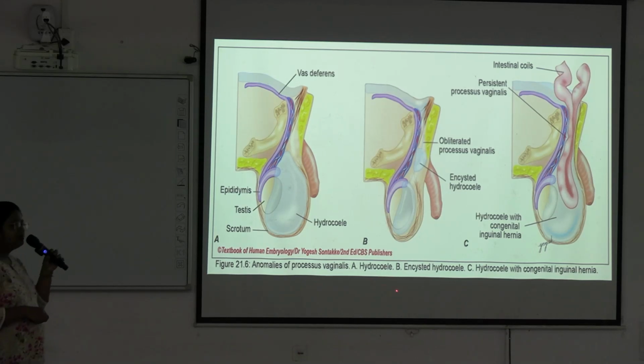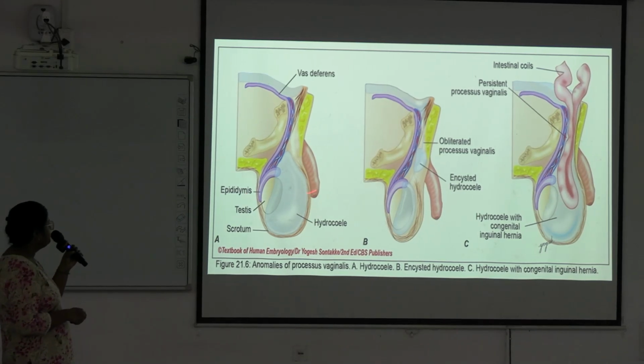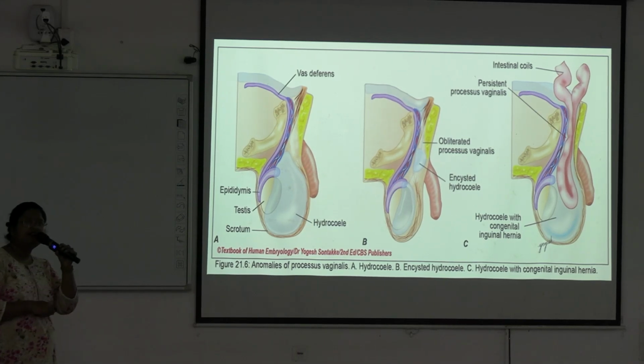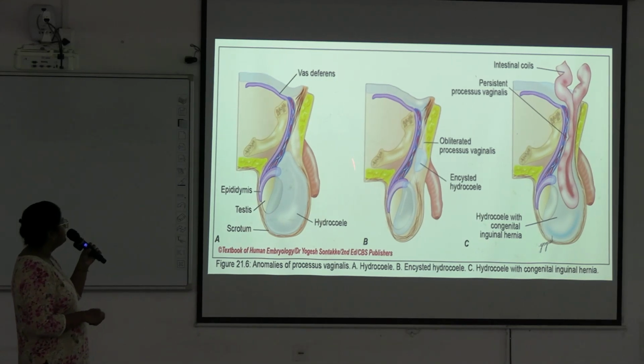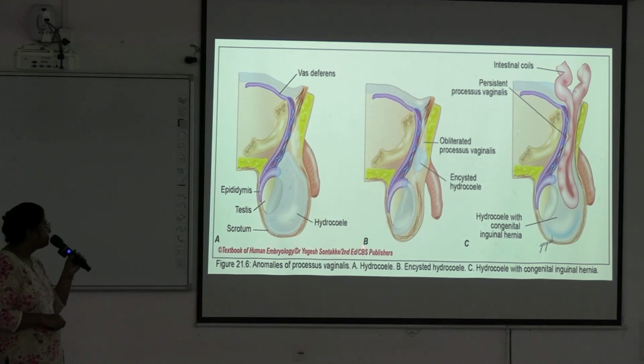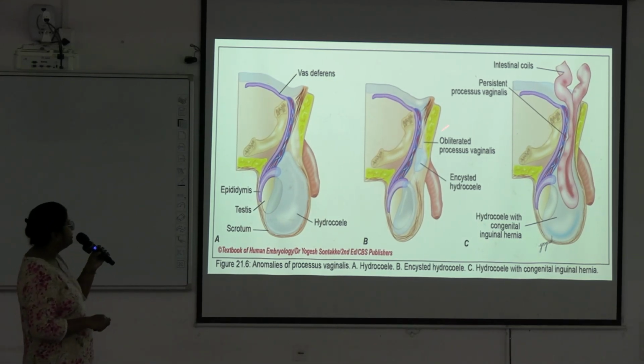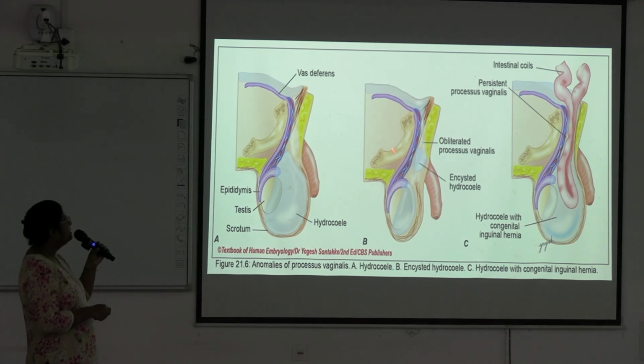Anomalies of processus vaginalis. First one is hydrocele. Okay, so this is processus vaginalis enlarged and there is fluid accumulation within the processus vaginalis. So this is known as hydrocele. Next is encysted hydrocele. This is normal location of processus vaginalis and this part we have discussed it obliterates. This is peritoneal cavity.